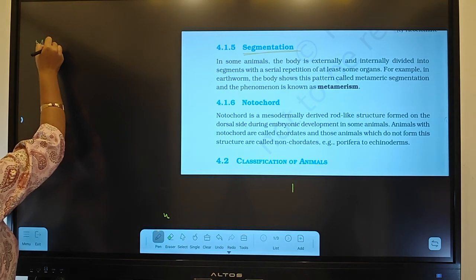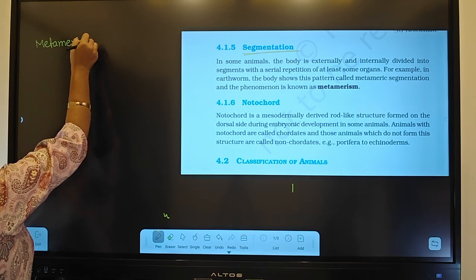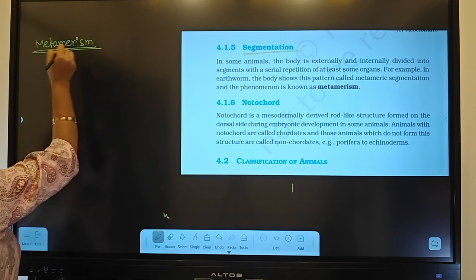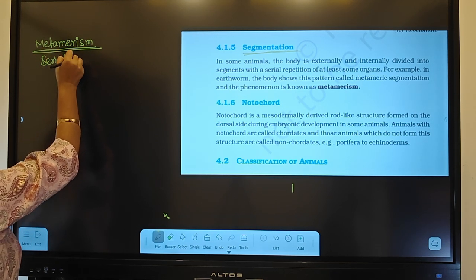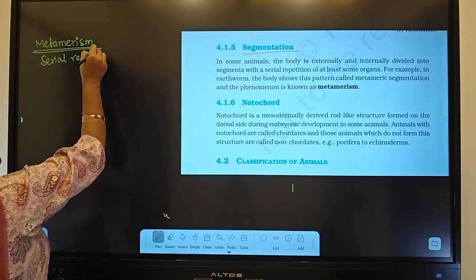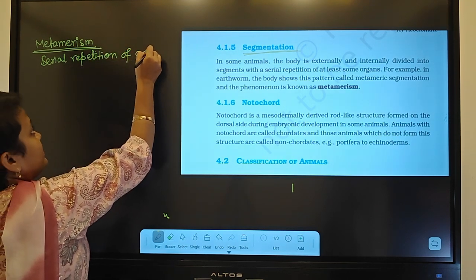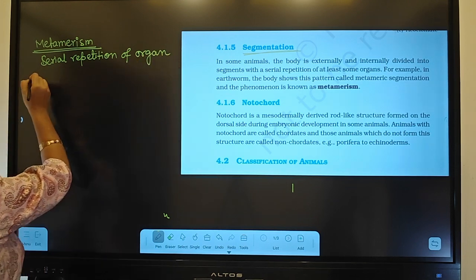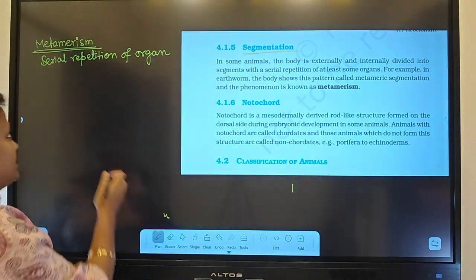Another name of segmentation is metamerism. Metamerism means serial repetition of organs, in which the body is divided externally and internally.